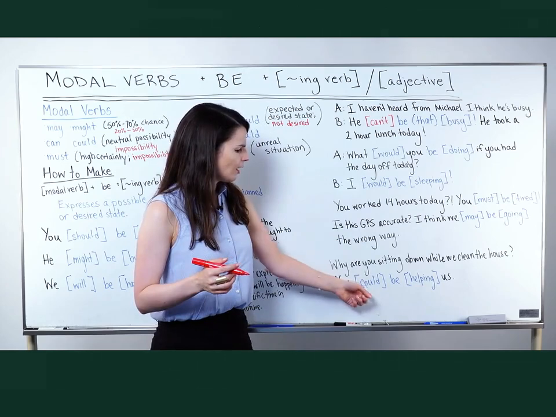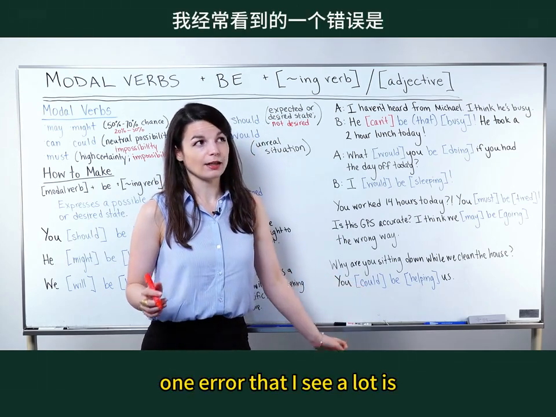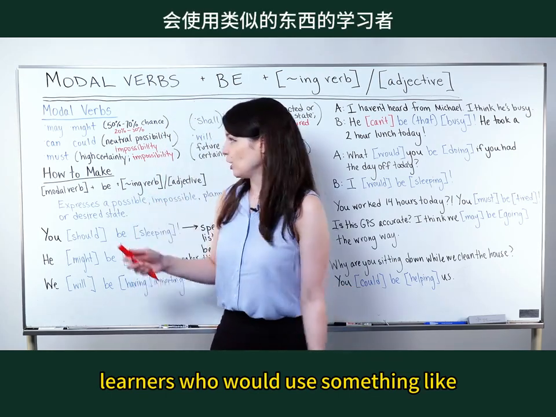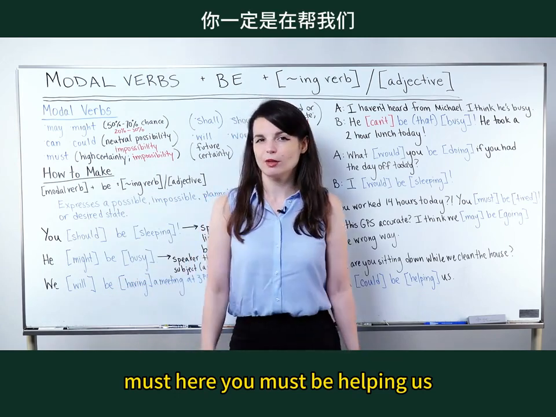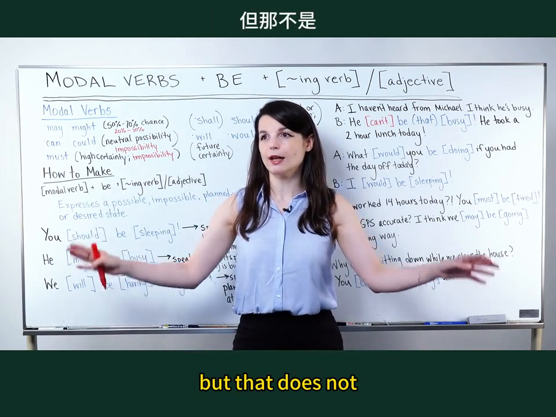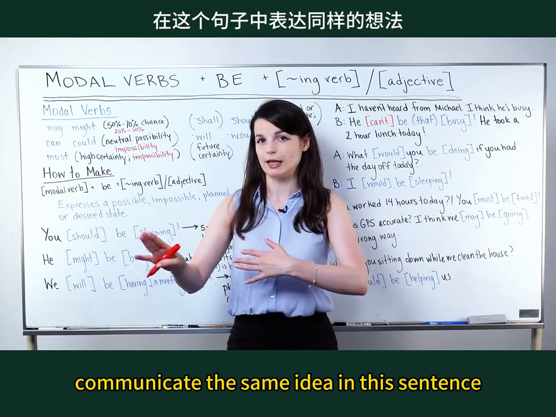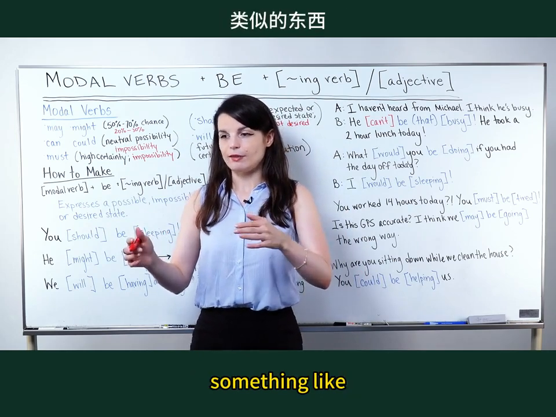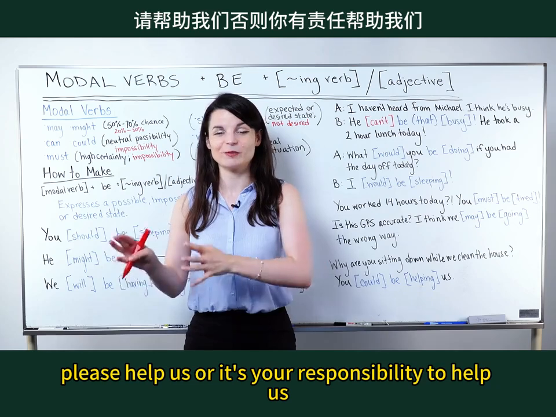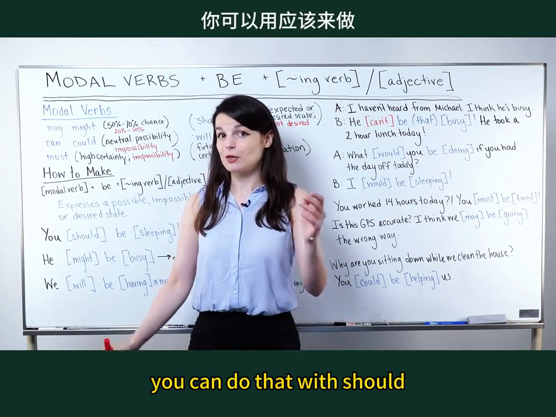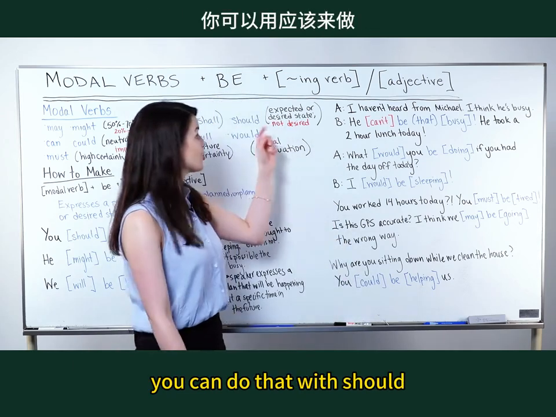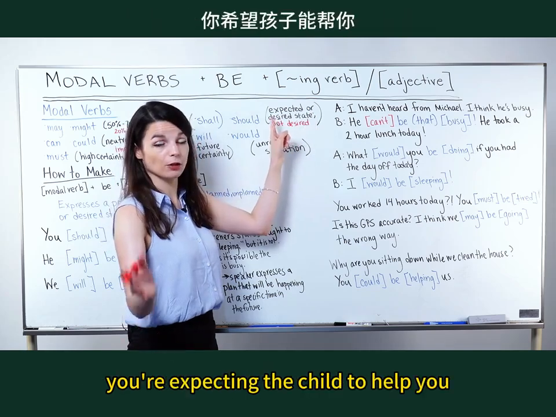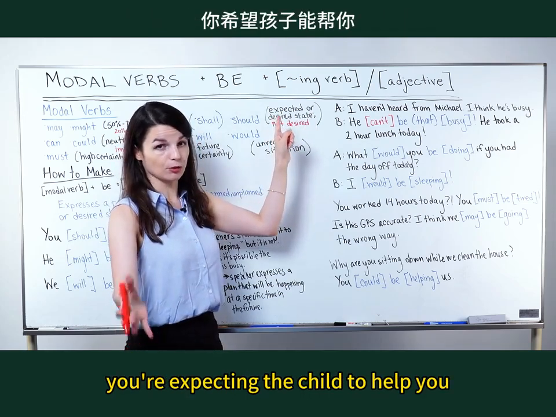So one error that I see a lot is learners who would use something like must here. You must be helping us. But that does not communicate the same idea in this sentence. So I know that you want to say something like, please help us, or it's your responsibility to help us. You can do that with should. You should be helping us. That expresses a desired state. You're expecting the child to help you. You should be helping us.